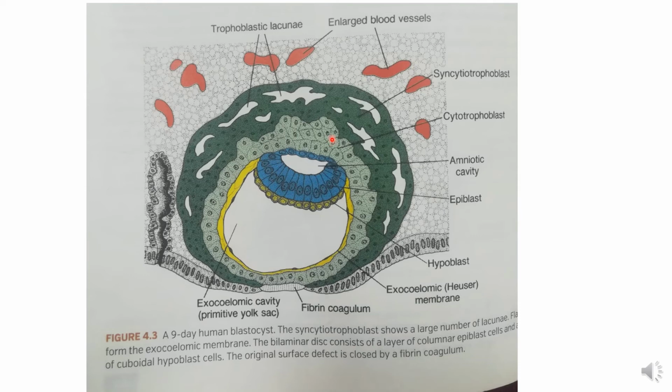Previously, it was only trophoblast. Now, when it develops the second layer, the primary layer is named cytotrophoblast, and the outer is the syncytiotrophoblast.